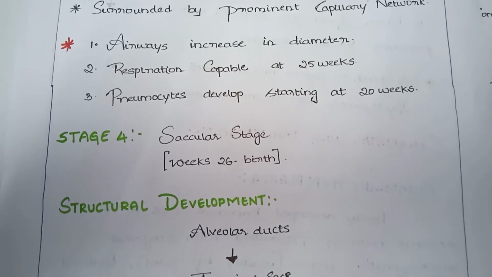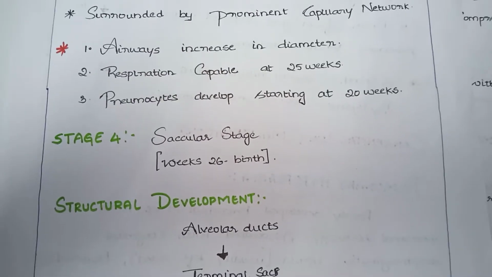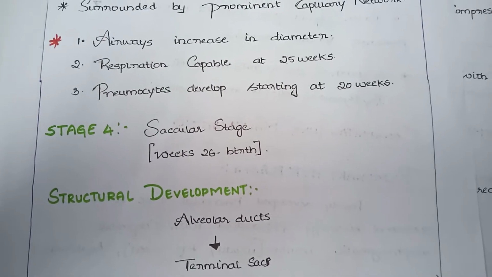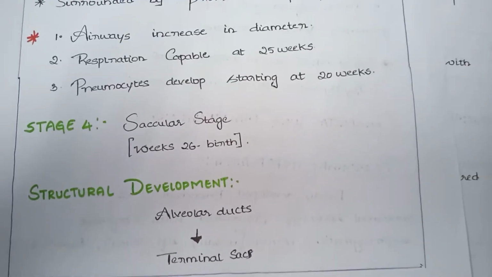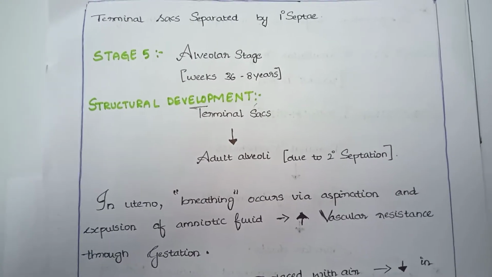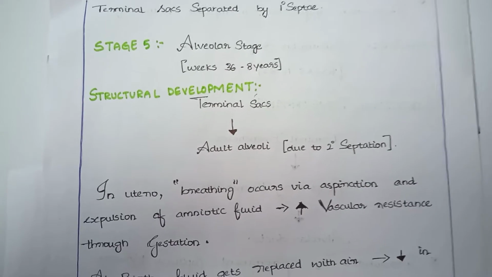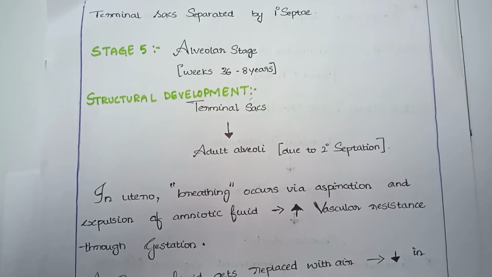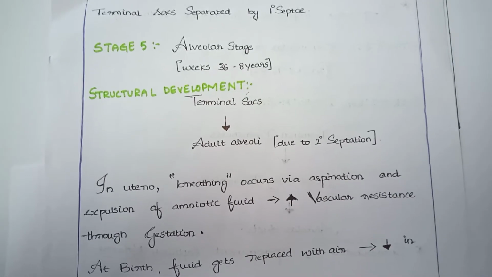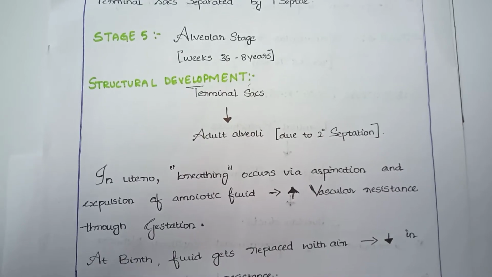Stage 4 is called the saccular stage. The developmental week of the saccular stage is from week 26 to birth. The structural development is that alveolar ducts give rise to terminal sacs. Terminal sacs are separated by primary septae. Stage 5 is called the alveolar stage, and the developmental week is from week 36 to 8 years. The structural development is that terminal sacs give rise to adult alveoli, and it is due to secondary septation.